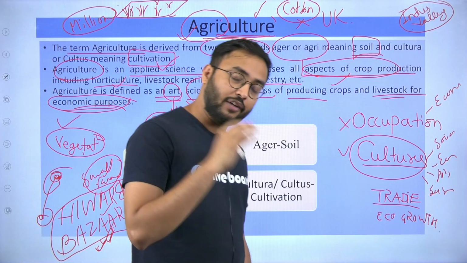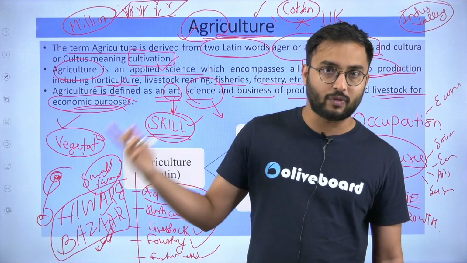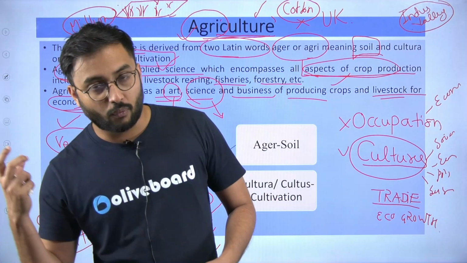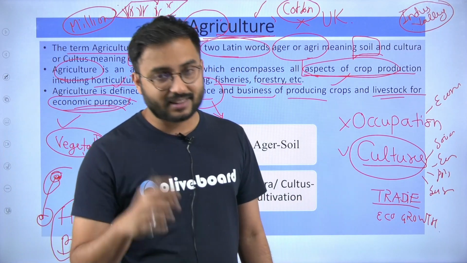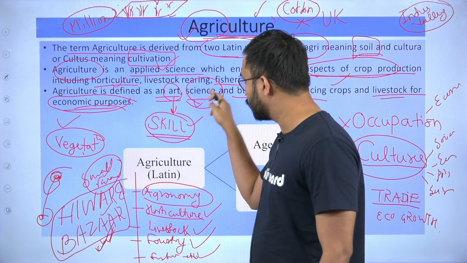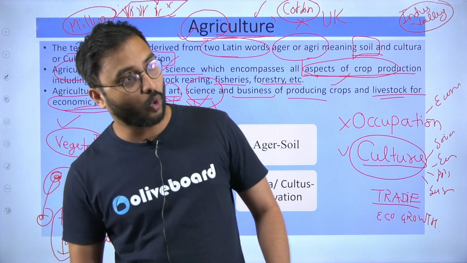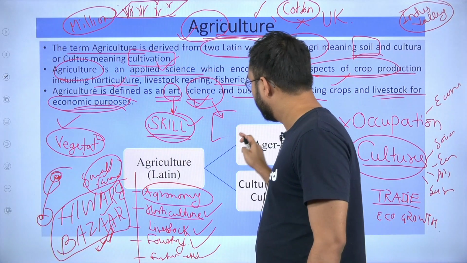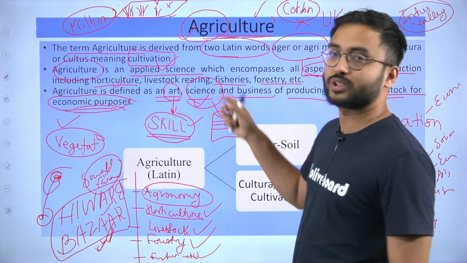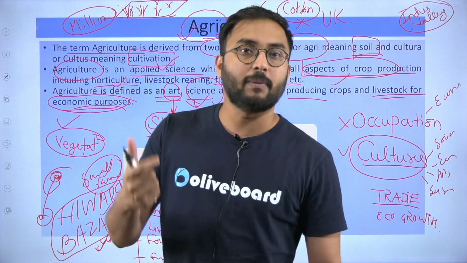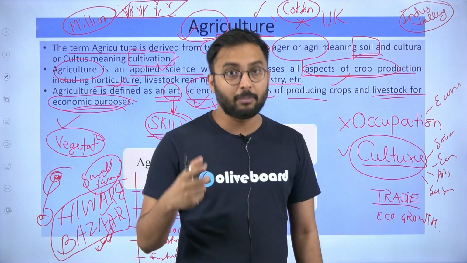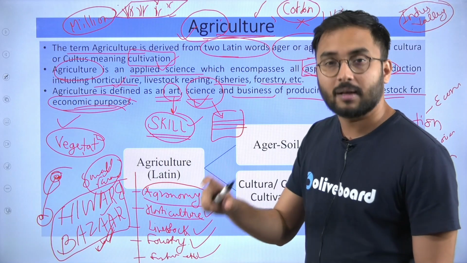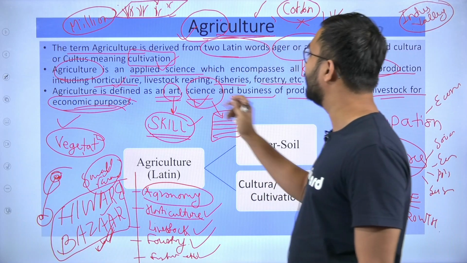Then, how is it a science? Agriculture involves different steps. It starts from preparation of land to harvesting, then post-harvesting technology, then value addition in the raw materials, etc. As it is a multidimensional subject which involves technology, modern practices and modern methodologies, it has different sciences associated with it. It may be biology, chemistry, biochemistry, physics, or even other technological aspects like engineering, mechanization, etc. That's why agriculture is a science.